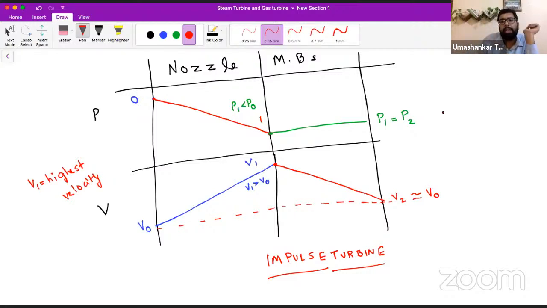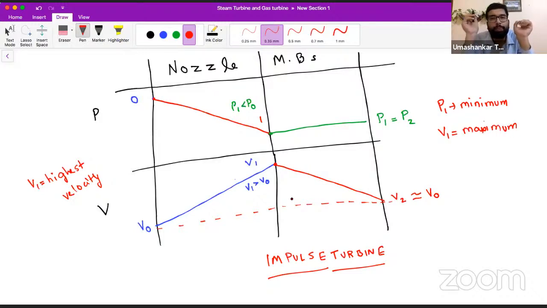So here P1 is minimum possible, V1 is maximum possible. Yes or no? So in the impulse turbine, in the nozzle, we are reducing all the pressure, and we are increasing all the velocity.